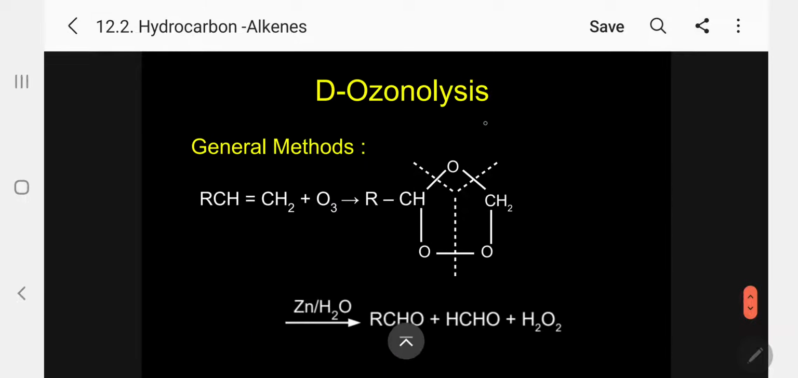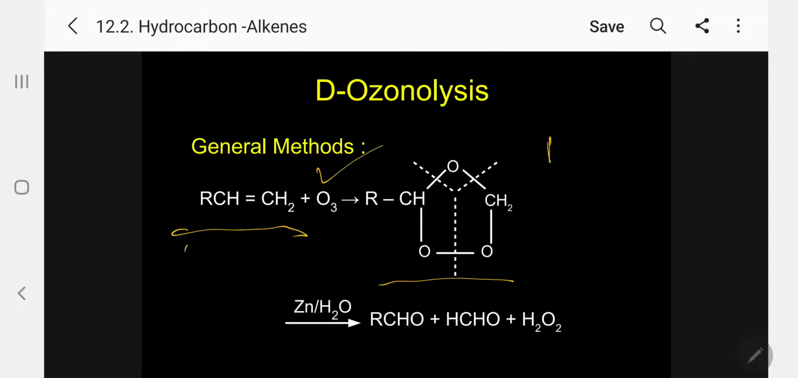Kindly follow me. So this is the general formula, RCH=CH2, and O3. So this is the ozonide form. Actually, originally, what is forming is, kindly follow, I will write here, O3, this is ozone. So one will be minus, other will be plus. So what will happen? Normally, it will be forming this compound.